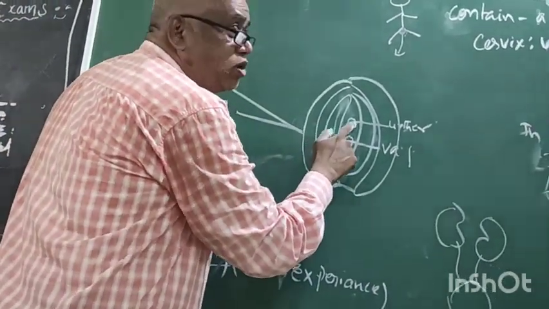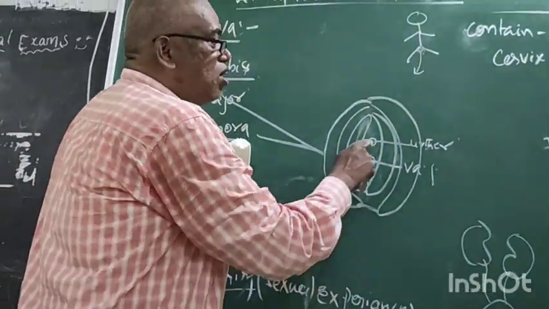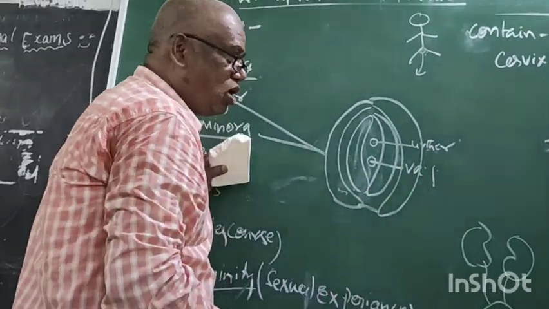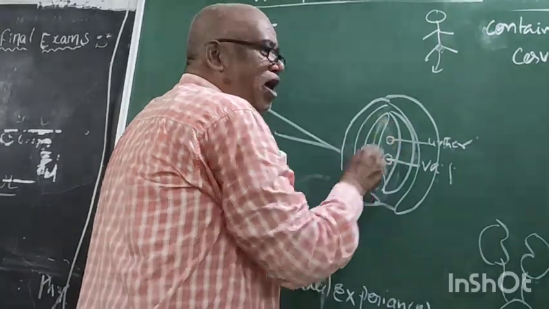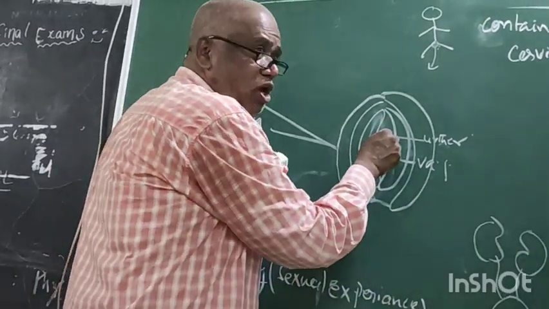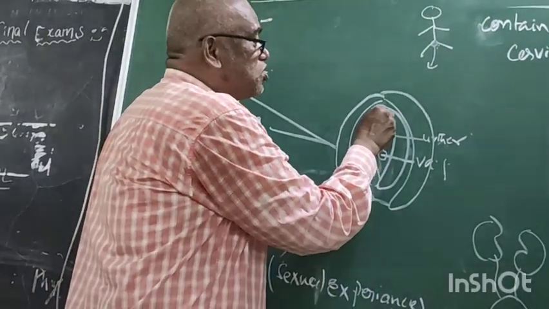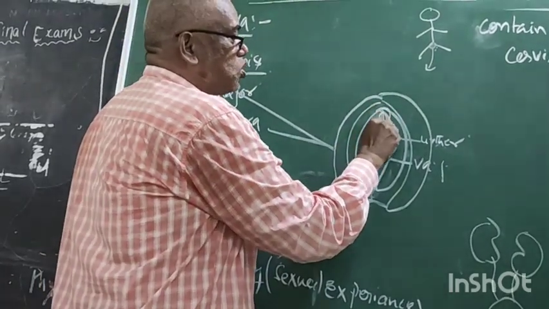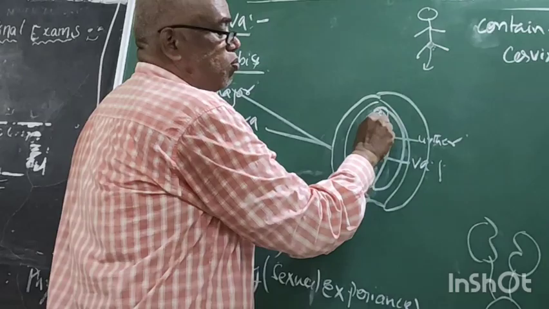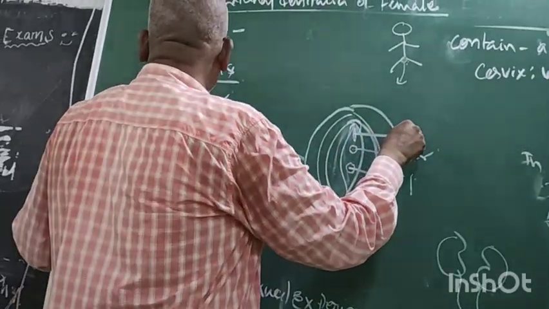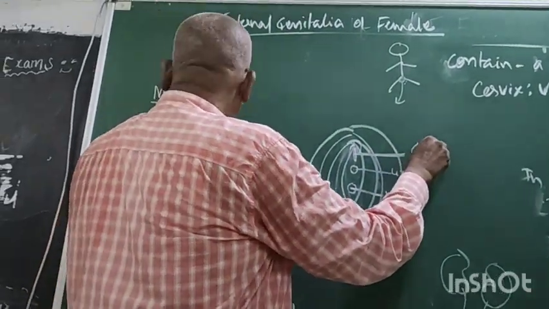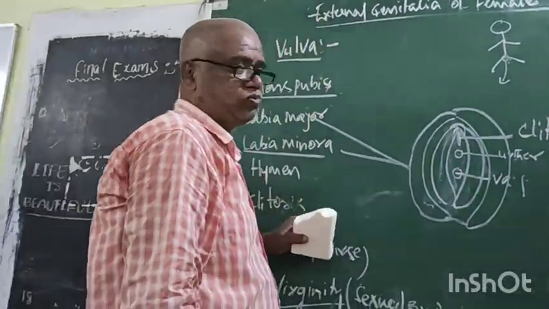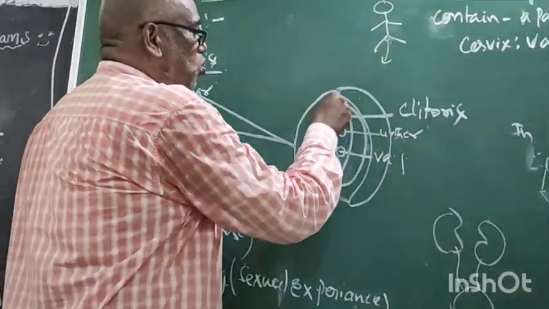Between the two labia minora, two apertures are there. That is the urethral opening and the vaginal opening. Just above the urethra and at the junction of labia minora, there is a projection. That projection is called clitoris.